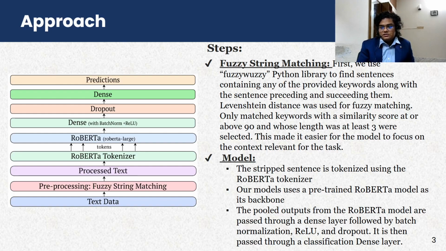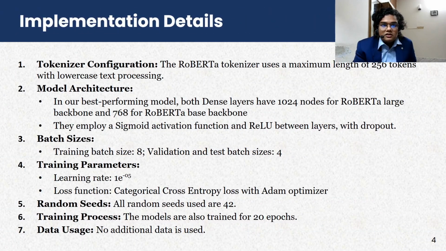So what was the model we used here? The model is pretty simple. We first used the RoBERTa tokenizer to tokenize the stripped sentences, and then we used a model with a pre-trained RoBERTa model as its backbone, passed through a dense layer followed by batch normalization and a ReLU activation function, followed by a dropout layer, and then finally another dense layer that performed the final classification. So what are some of the implementation details here?